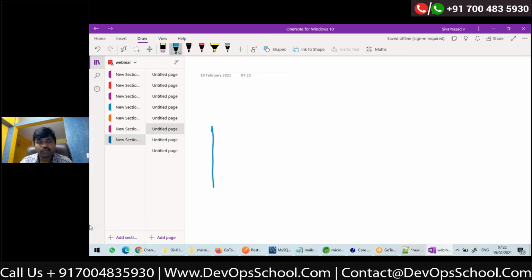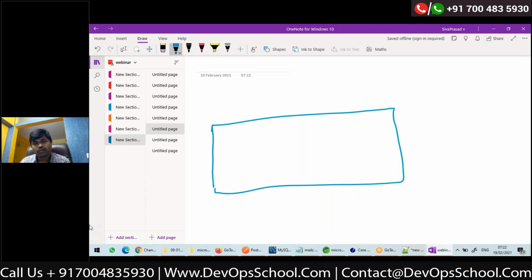This is my booking service app. Assume this is my routing service. In my booking service app, I have a class called external cargo routing service.